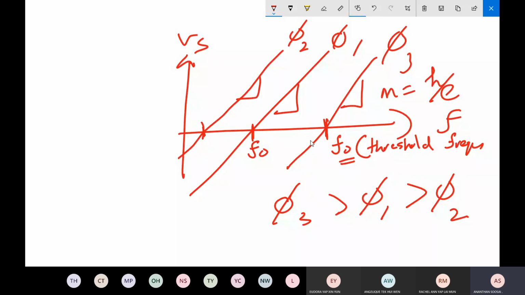Below that frequency, electrons are not released. After this frequency, electrons are released. If you extend this graph to the y-axis, this is your y-intercept. What is the y-intercept? It is negative of the work function over e, the elementary charge.